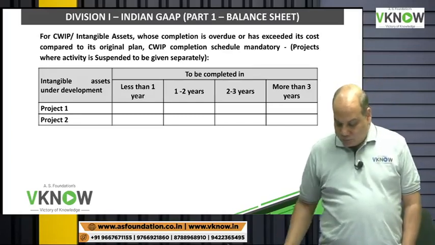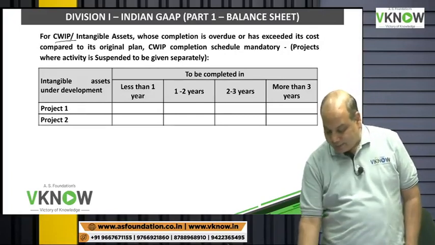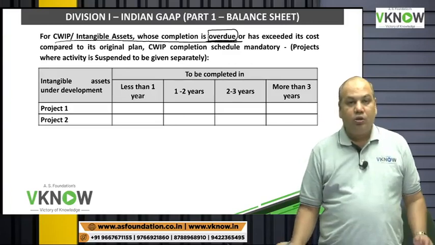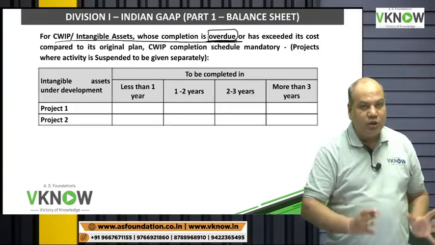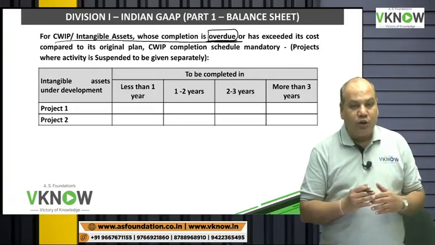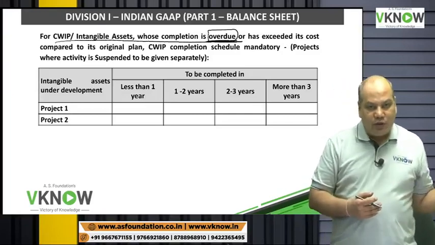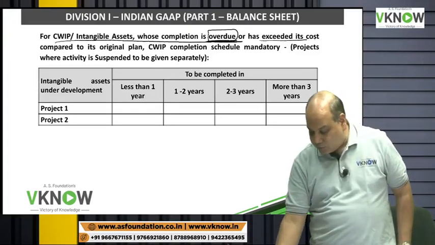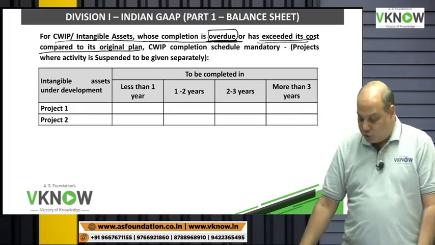Now next is some more disclosure for CWIP, an intangible asset whose completion is overdue. They have a deadline to complete, that this building should be constructed in 18 months, but it is now overdue, it has not been done. So projects where there is delay, our money gets blocked, or sometime it exceeds the cost related to original plan.